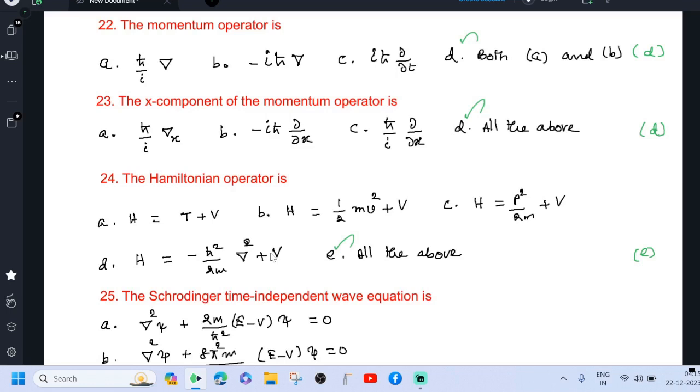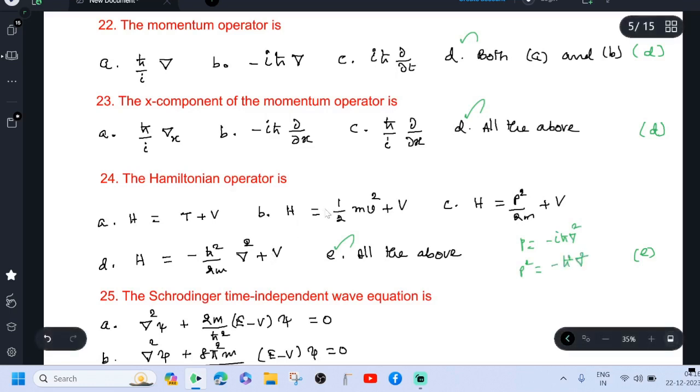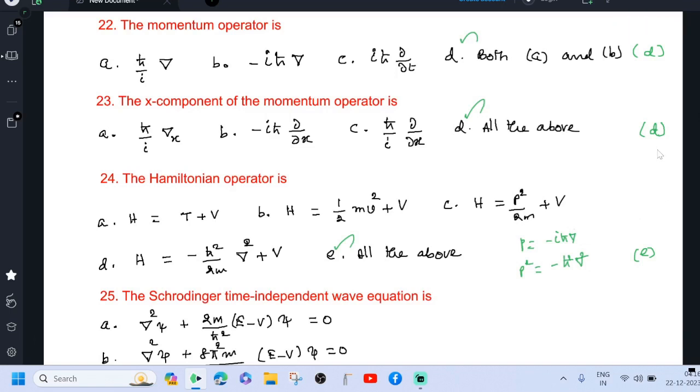You know the momentum operator, p equal to minus i h cross del. Then p square is minus h cross square del square. So all are correct. Option E is the answer.